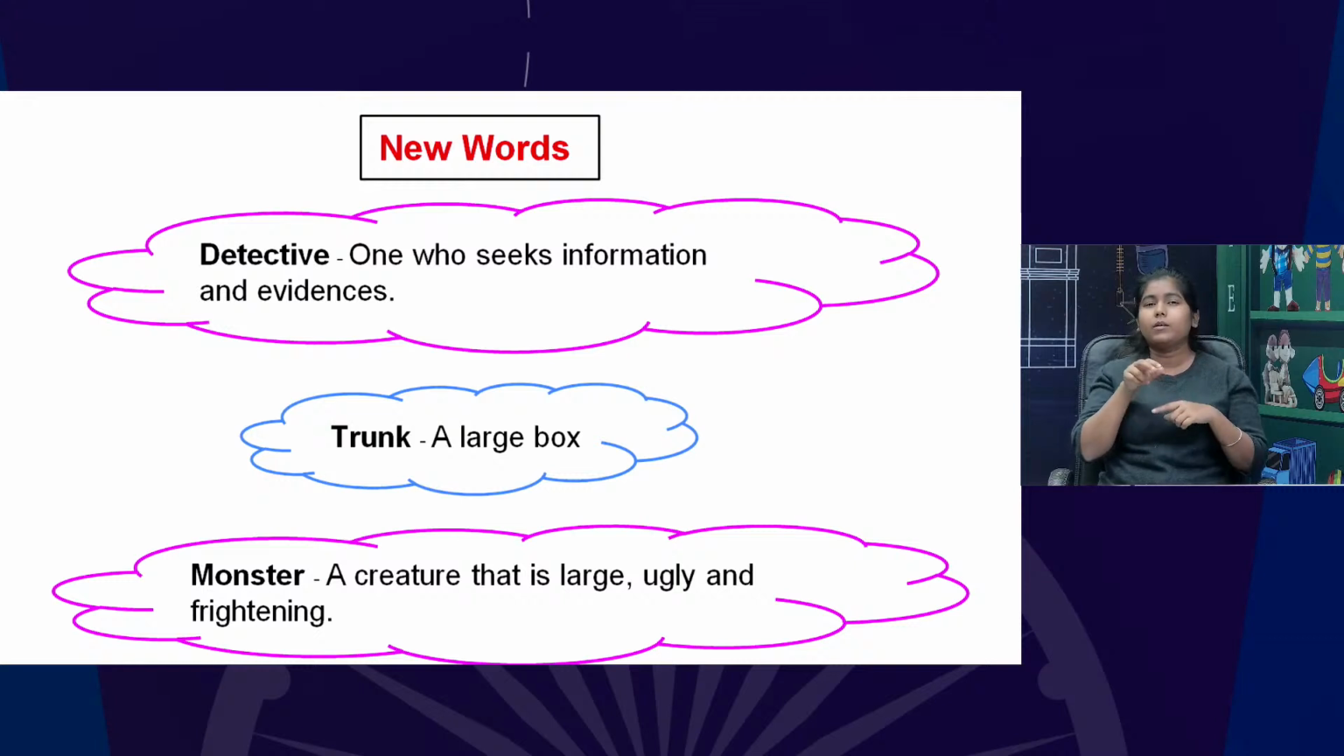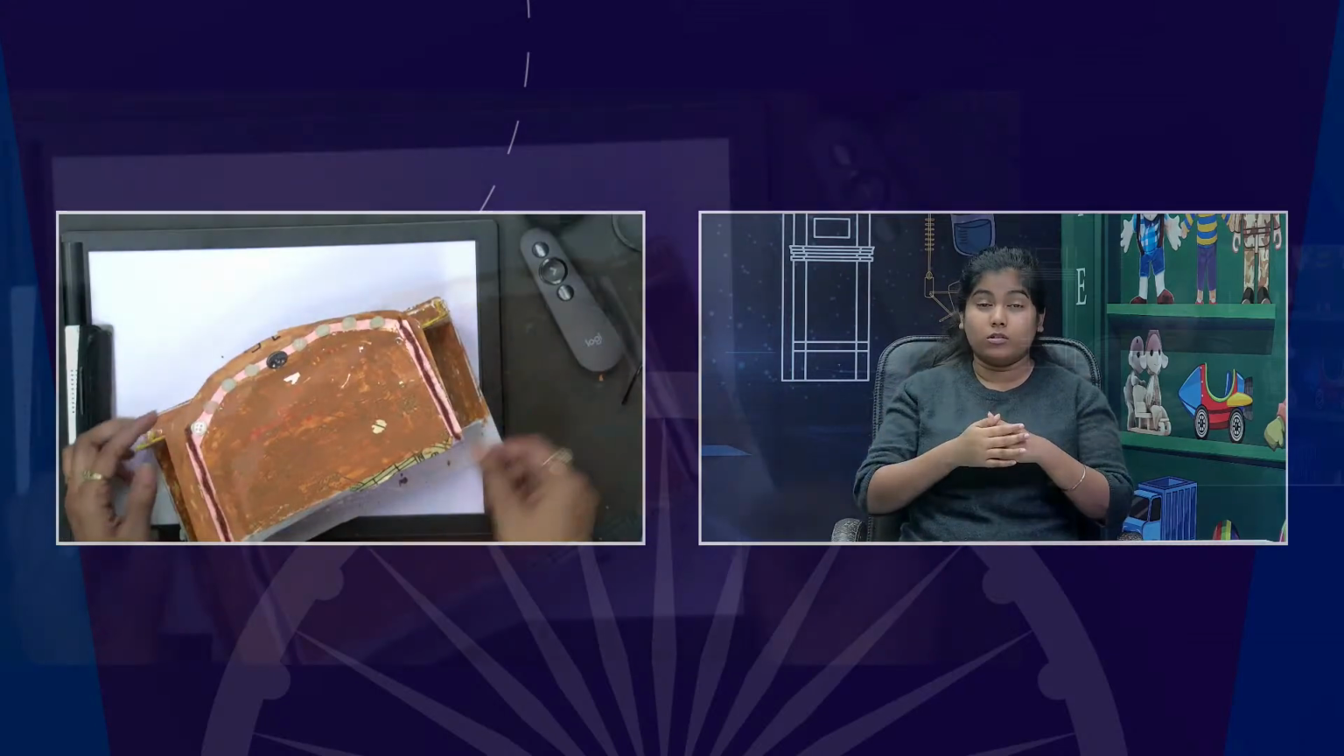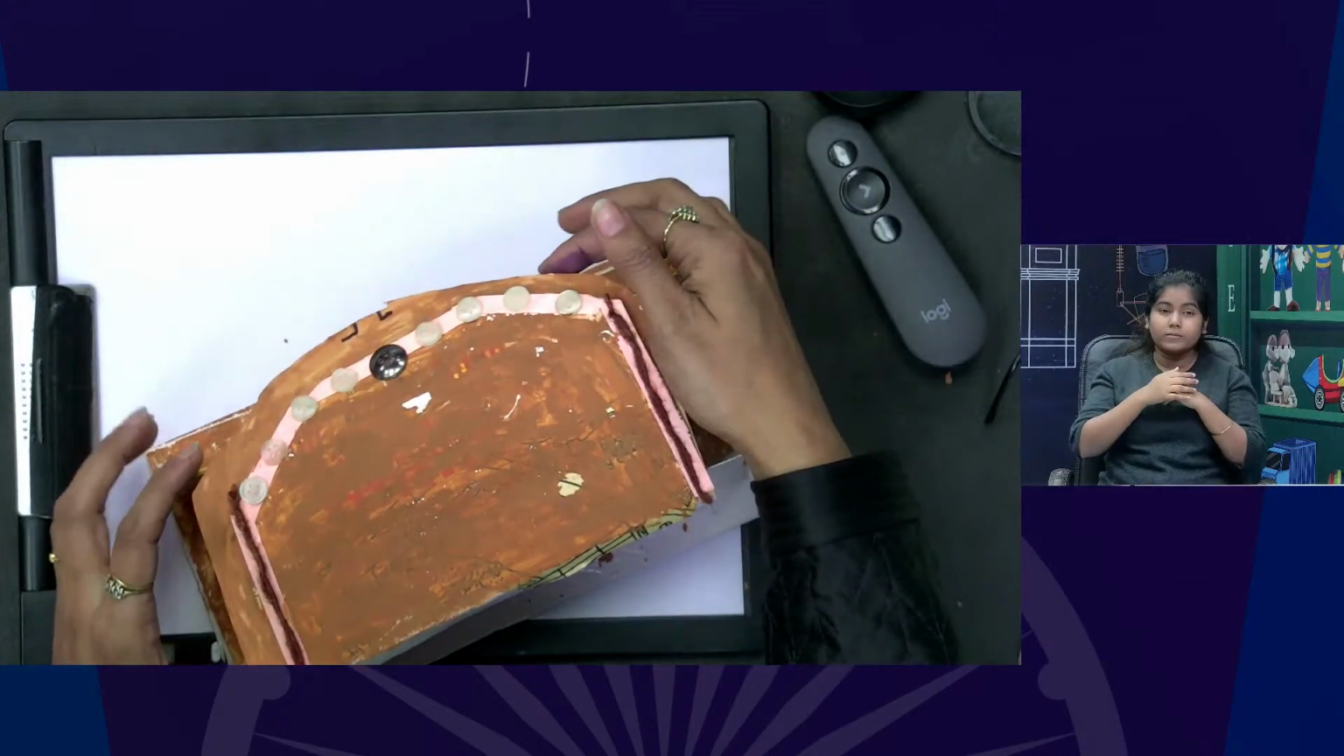Trunk means a large box. Now here, can you see? Yes, I can see. Would you please uplift it? Yeah. All right. Yes, now we can see. This is a box, but the old kind of box, usually of iron, heavy boxes. Most of the time we see them in our house. And here from the top we can see this is the box.